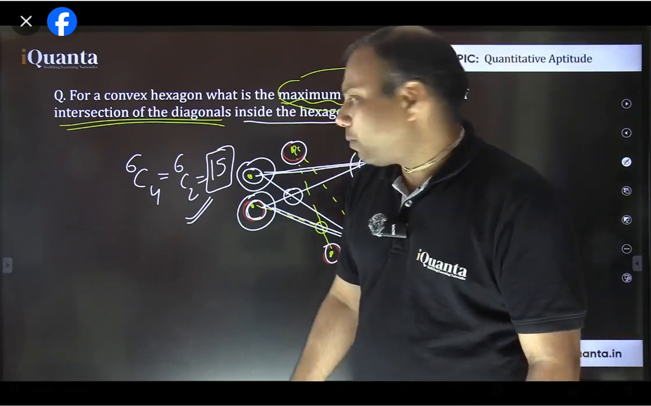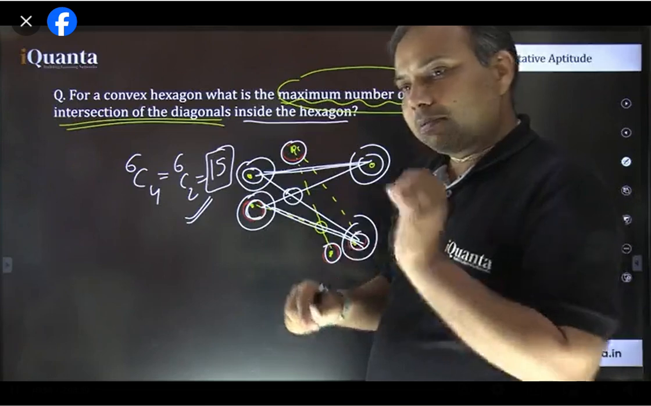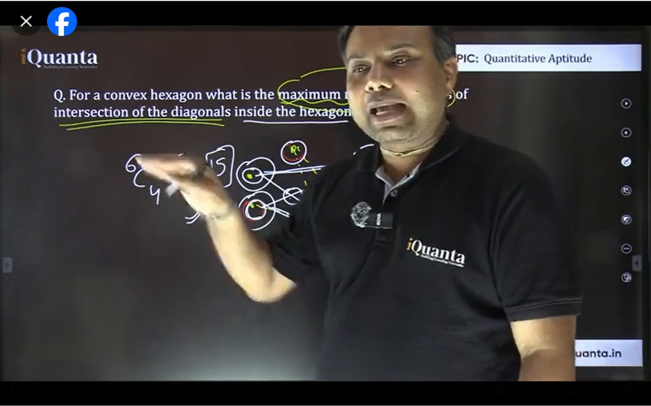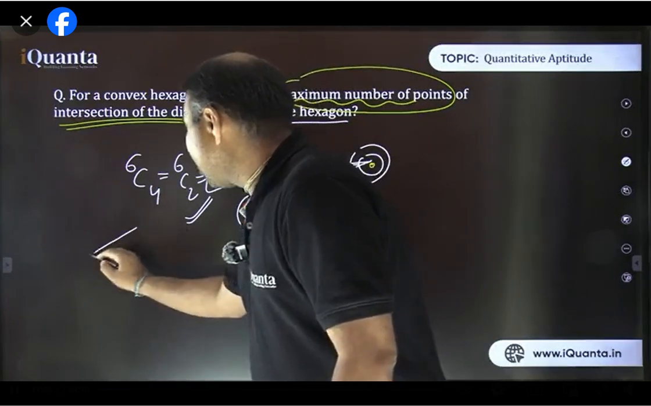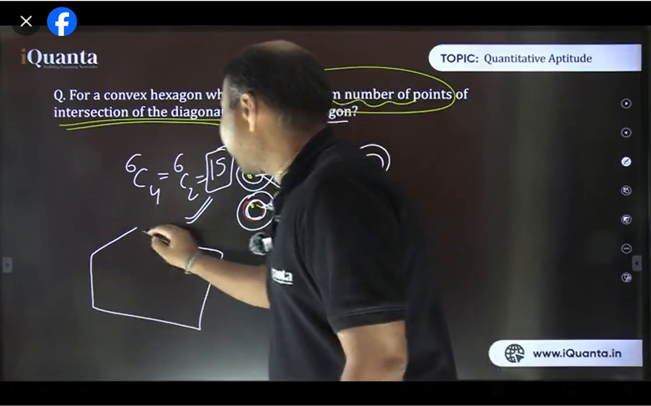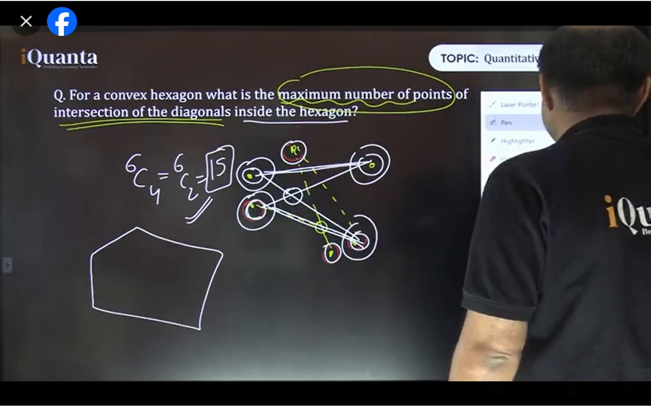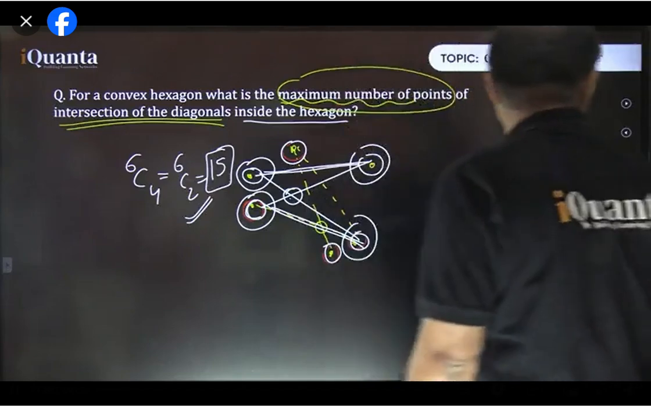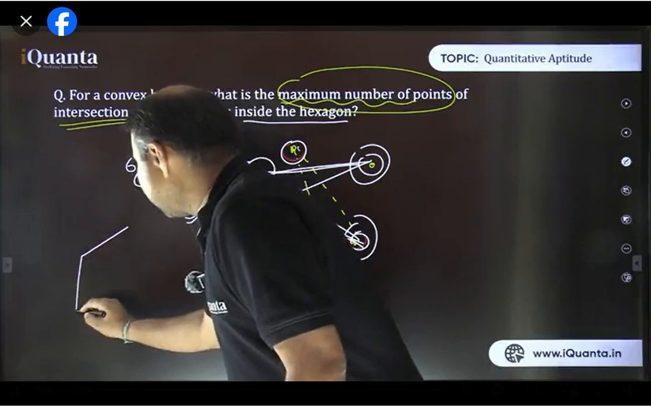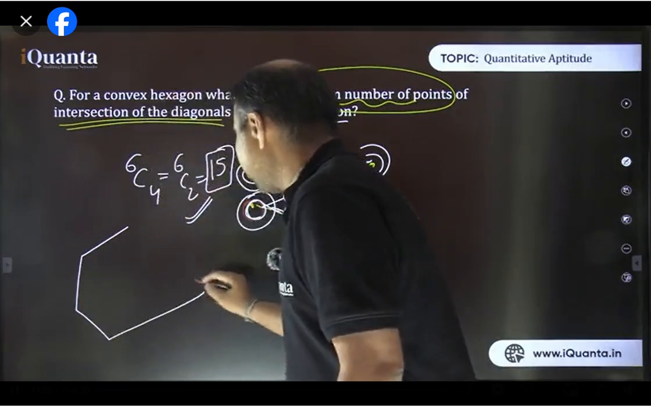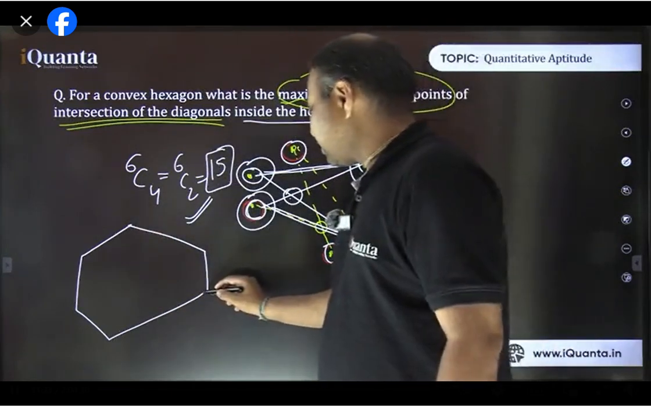How many triangles can be formed such that one vertex is the same as the vertex of the hexagon and the other two vertices lie inside the hexagon? I repeat, by joining the diagonals. Let's say this is a hexagon. 1, 2, 3, 4, 5, 6, something like this. अच्छा 5 बना. Let's make it 6-sided. 1, 2, 3, 4, 5, 6. Okay, I'm trying to make it non-regular. So this is a 6-sided hexagon now.